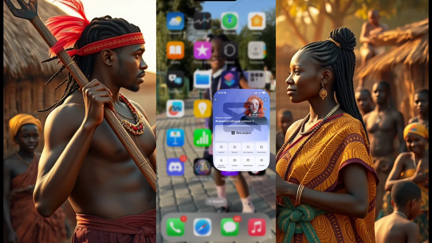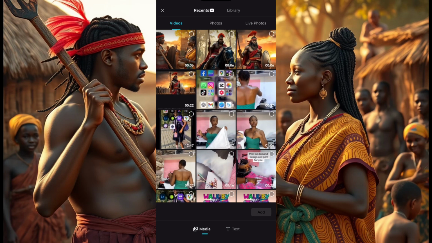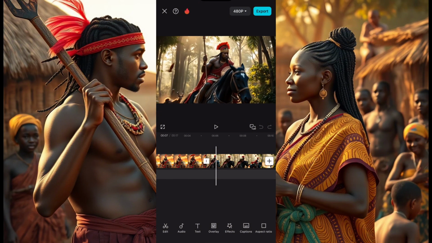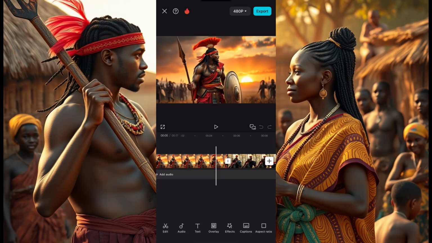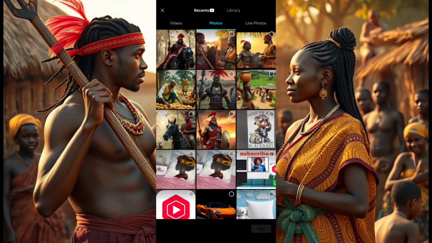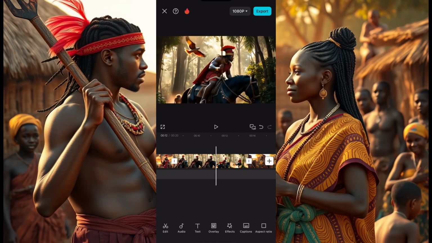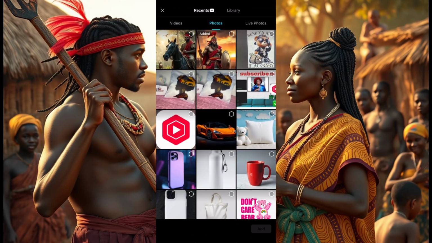So now the next app, you go to CapCut. You open your CapCut like this, then you click on New Project. Now you bring in your video starting from the first one, the second, the third, right? You all know how to do this. Once you bring in the first story, always add in pictures between these stories, because normally these pictures will make the section of the story longer, okay? So add in pictures between your videos that you've made.